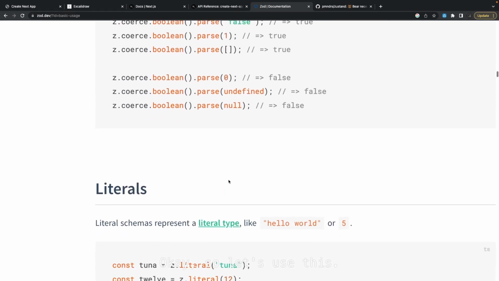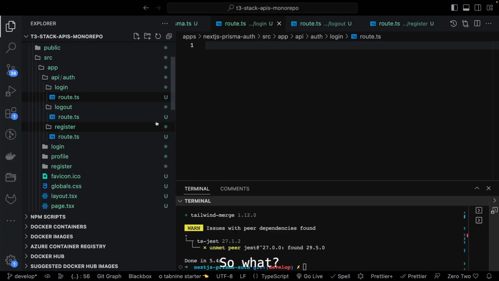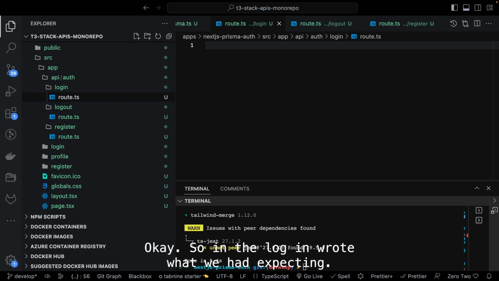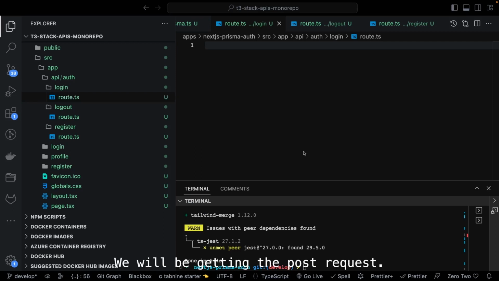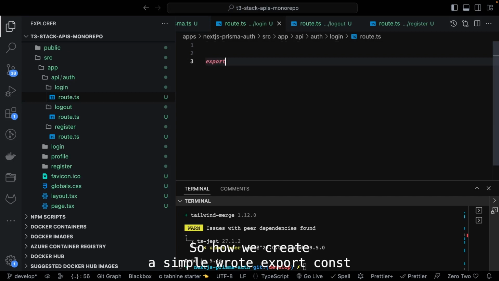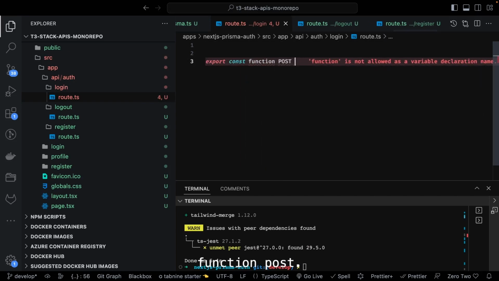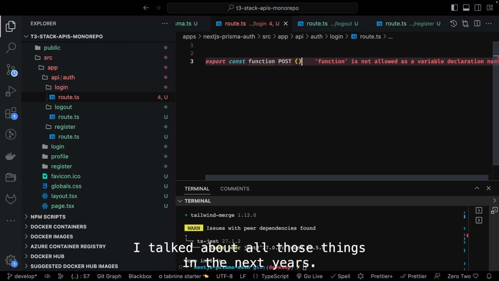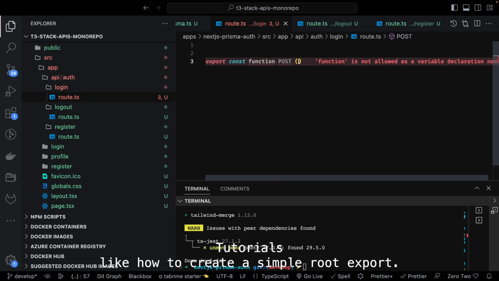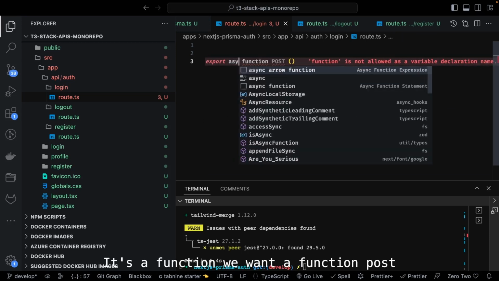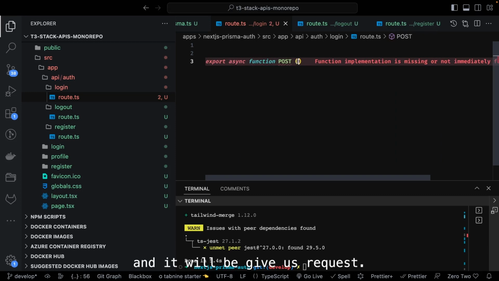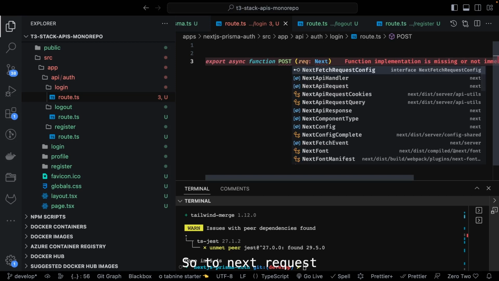Okay, so let's use this. Why do we need this? We are writing a login route. In the login route, we will be getting a POST request. How do we create a simple route? Export async function POST, which gives us the request. I talked about all those things in the Next.js tutorials, like how to create simple routes. So it's a NextRequest,